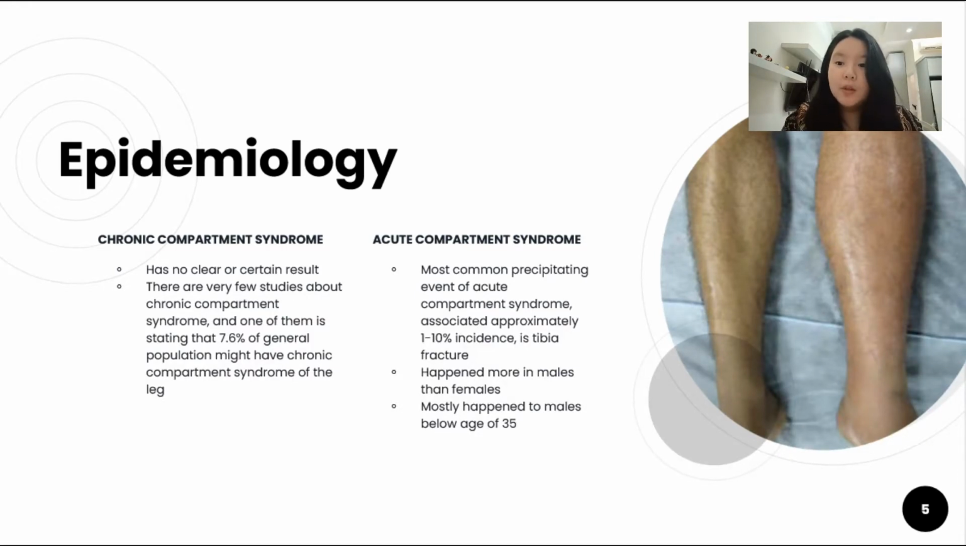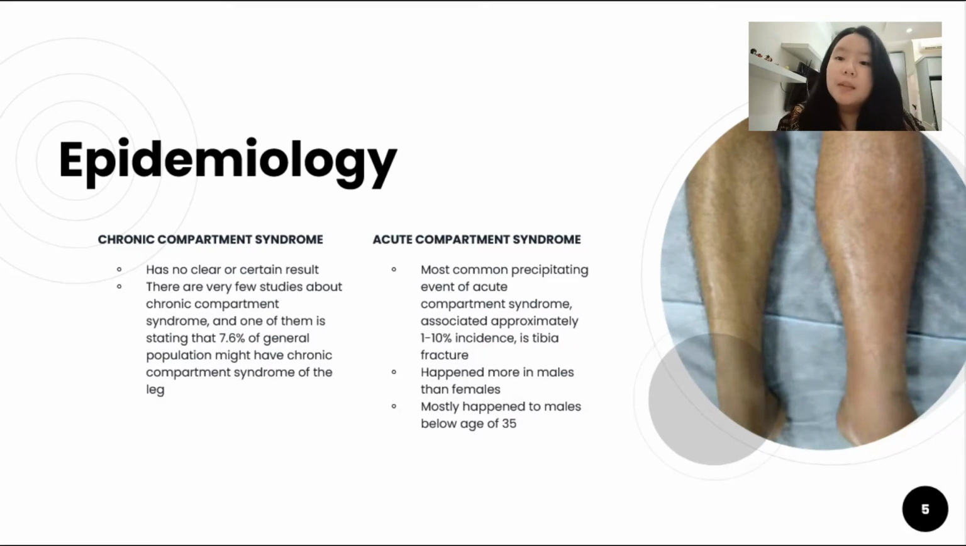The first one is chronic compartment syndrome. It has a very unclear or uncertain prevalence because there is a very small number of studies about this. But one of the studies stated that only 7.6% of the general population might have chronic compartment syndrome. The next one is acute compartment syndrome.